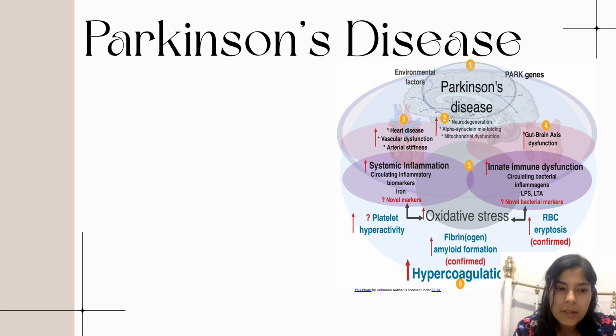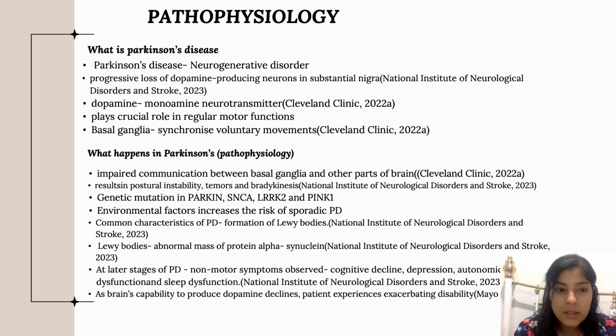Hi, in this presentation, we are going to talk about Parkinson's disease, its pathophysiology and pharmacology. So, starting with its introduction, what is Parkinson's disease? Parkinson's disease is a neurodegenerative disorder characterized by progressive loss of dopamine producing neurons in substantia nigra. Substantia nigra is a region of brain important for controlling movement.